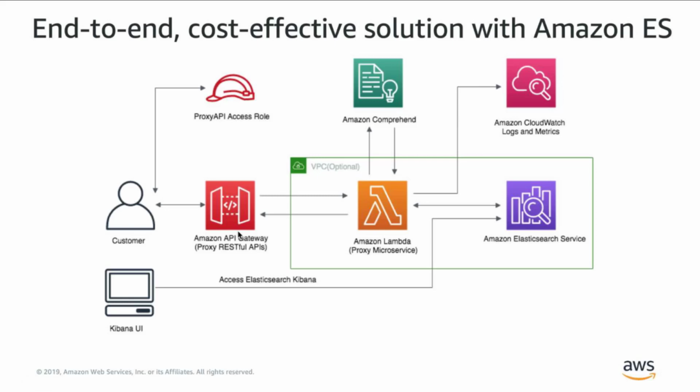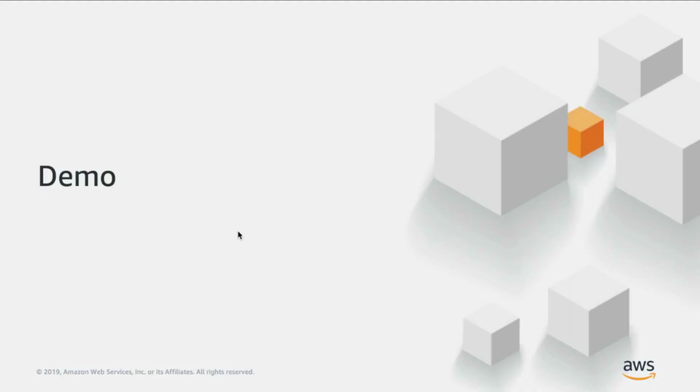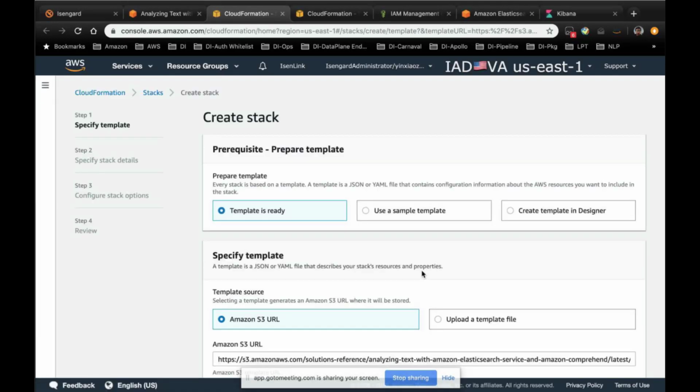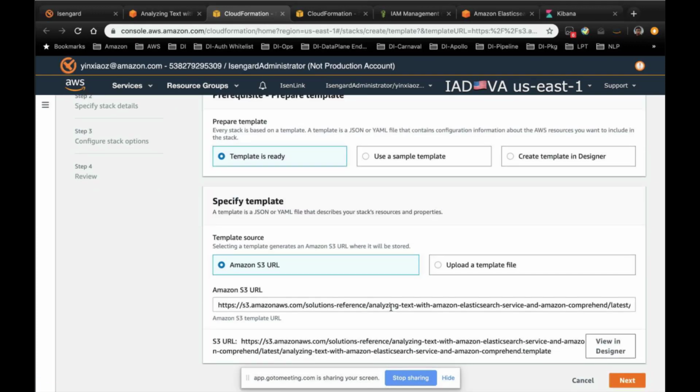With that, I would like to show you how you can get started on using this solution. So the first step is to create the stack in the CloudFormation. The easiest way to do so is to go to our solution webpage, and on the right side, there is a button to launch the solution in the console. So this page has been loaded with the S3 URL that contains the solution templates. I'm going to click next.